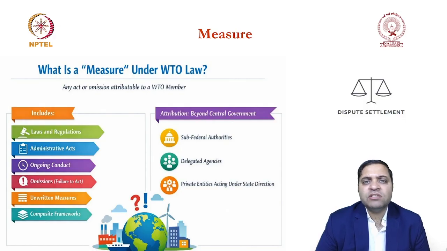For them this is a measure, and they are doing so because this action is attributed to the US, and in the understanding of the other members it is a violation of various provisions of the WTO agreement, in this situation GATT 1994. So this is one such example.